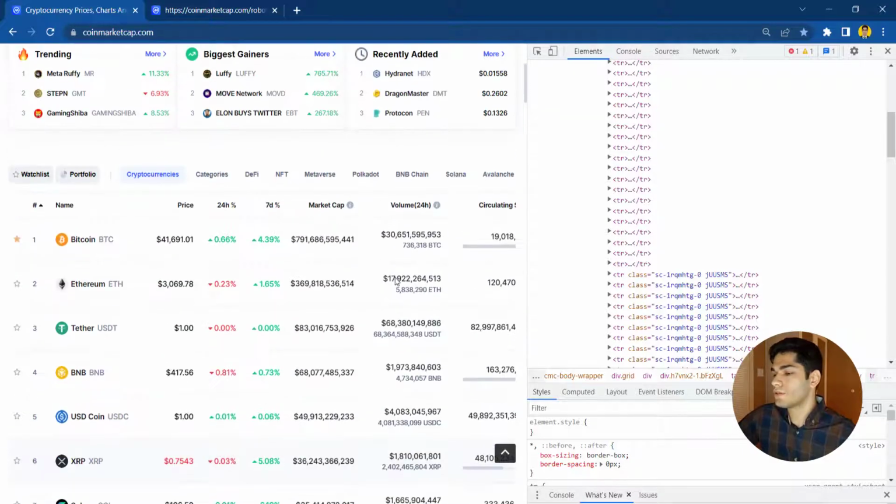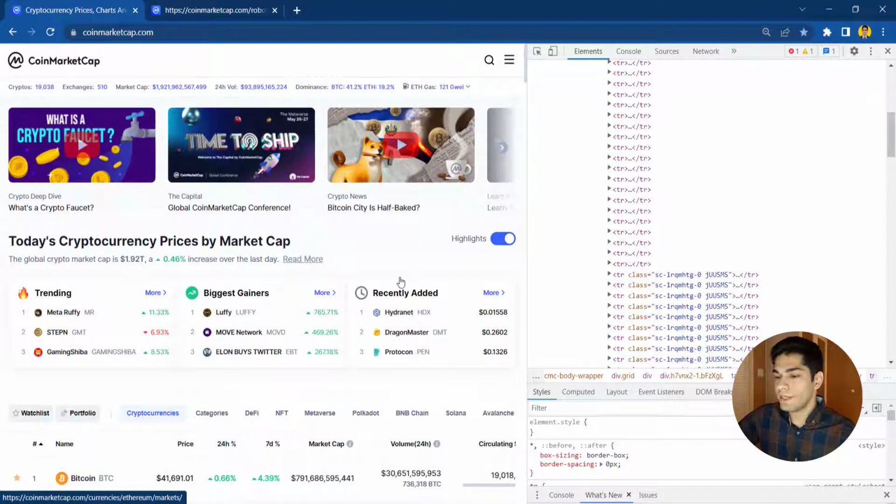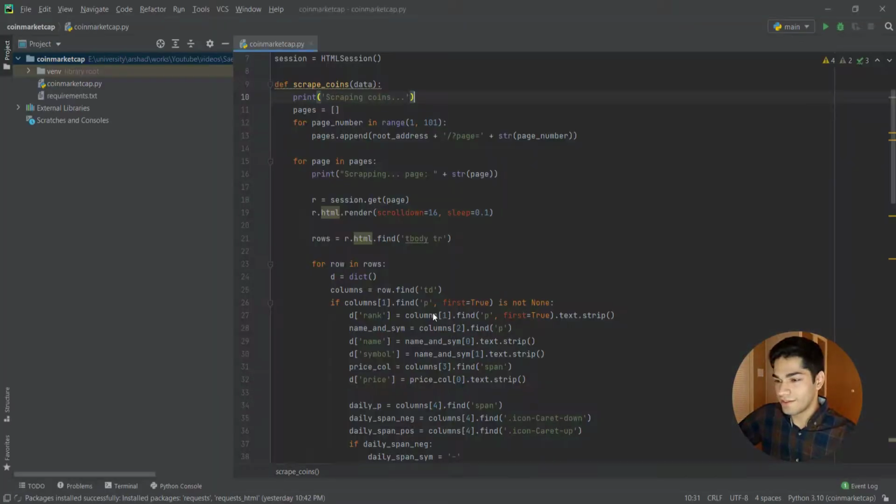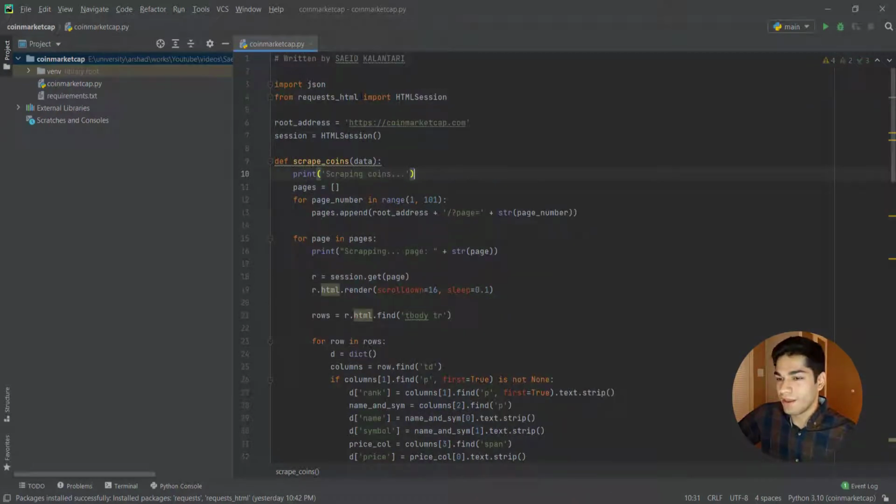All right, so for this, I'm going to use a package, I'm going to explain it later. Let's go to the code, okay? Let's see what's going on. All right, in this code, I'm going to use requests_html. This requests_html library allows you to load all the data and then use it, okay?